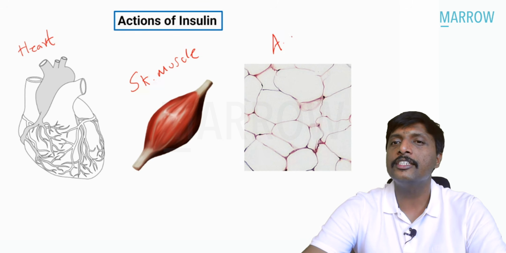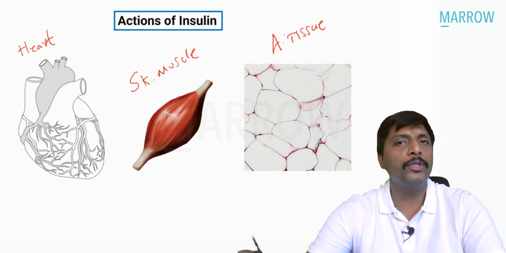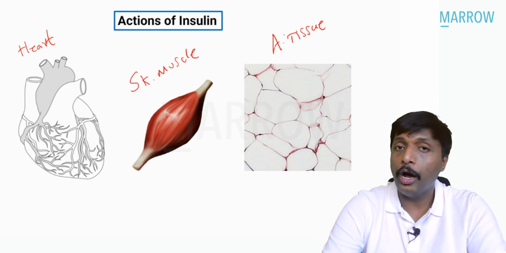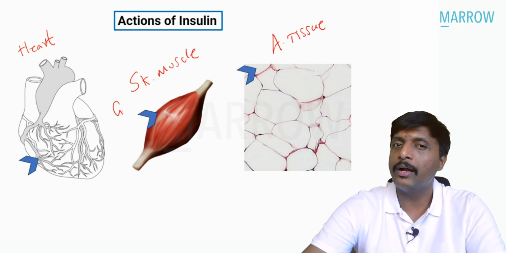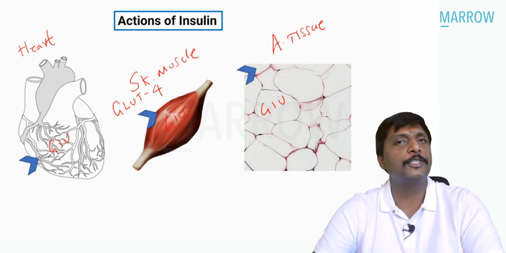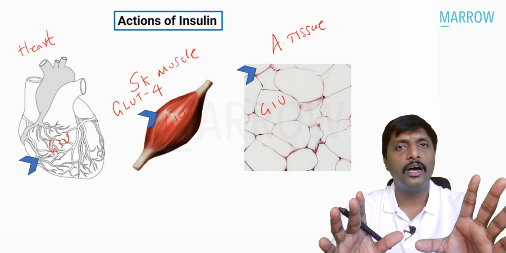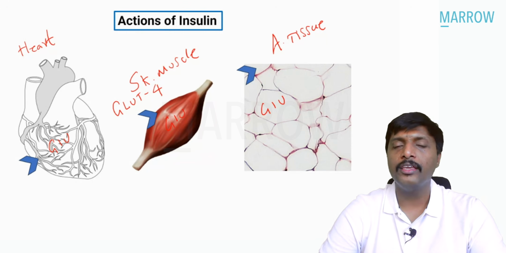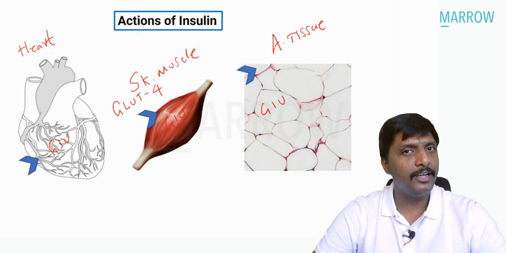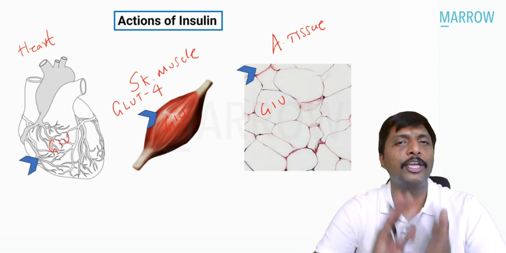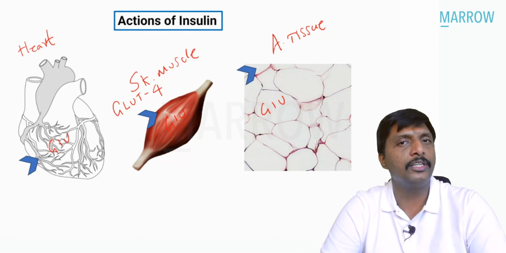What is third, sir? This tissue, adipose tissue. So with the help of insulin, we are going to upregulate a channel protein. What is this channel protein, sir? It is none other but our glucose transporter 4, which moves all the glucose molecules inside these 3 locations. So insulin comes, upregulates GLUT4 in heart, muscle, adipose tissue. So all the glucose from the blood will move into these 3 locations, thereby decreasing blood glucose level.